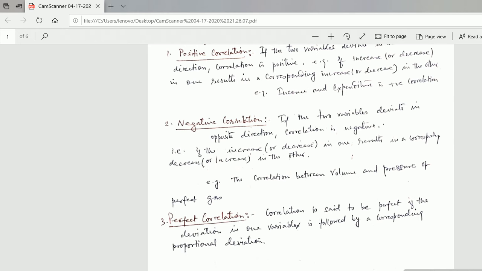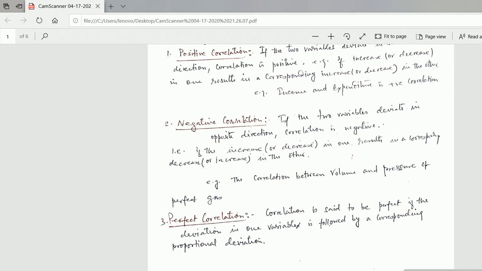For example, the correlation between volume and pressure of a gas. I think I can remember Boyle's law or Charles' law, something like that. When the volume increases, pressure decreases. When the pressure increases, volume decreases. There is inverse proportion, volume and pressure are inversely proportional. So this is negative correlation.